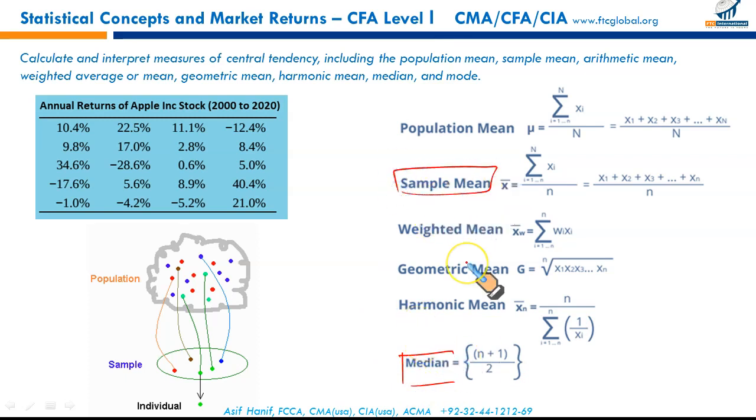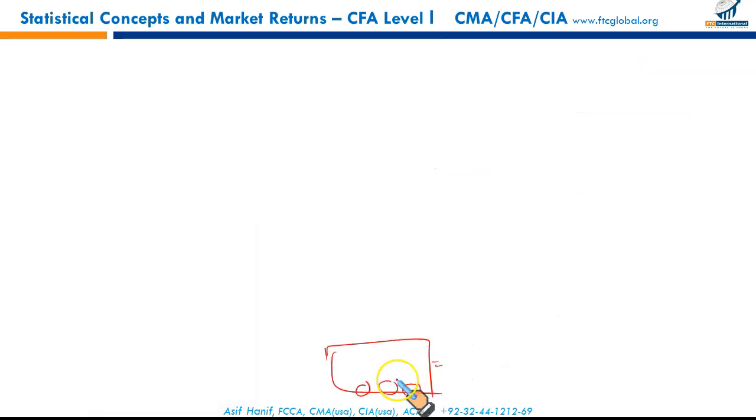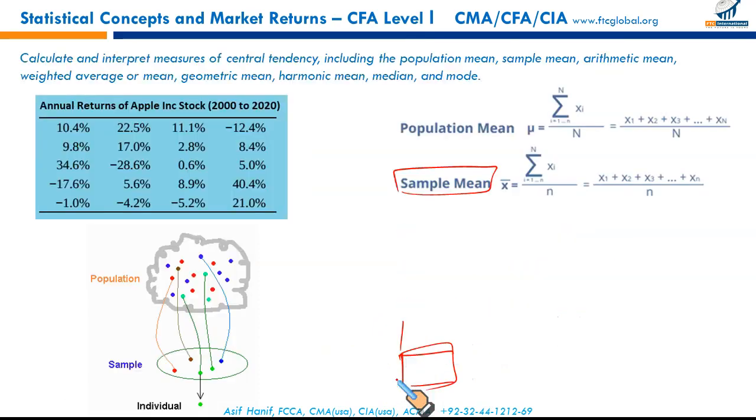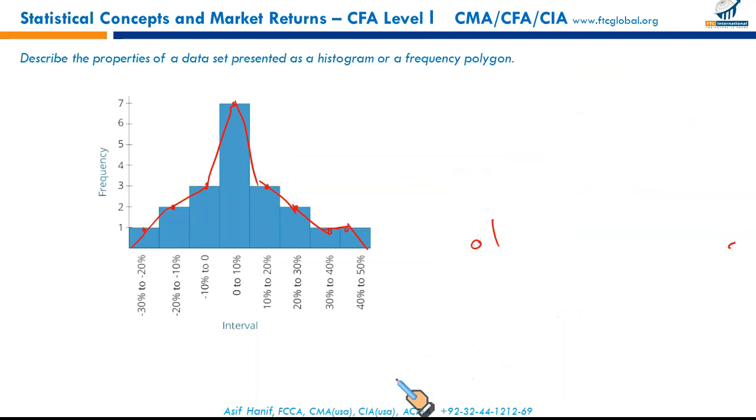So in order to avoid extremely large or small values, outliers, in order to focus on the central value, we use median, right? And then mode, we have already discussed. Mode, most repetitive value. Most repetitive value is called mode.